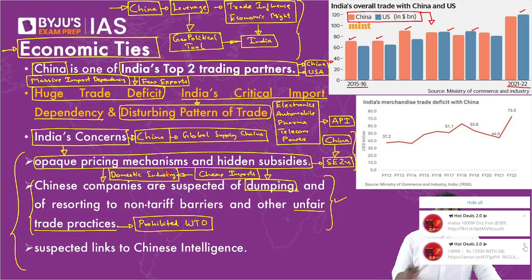Right? If there is a price mismatch between the cost of production here in India and the imported product, if the imported product is still cheaper than what is being produced here, right? That accounts for dumping. And WTO prohibits this practice. You can impose anti-dumping duties to counter this. So China resorts to many such unfair trade practices, which is a concern for India.